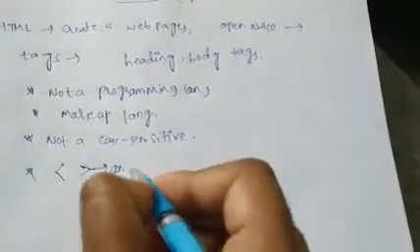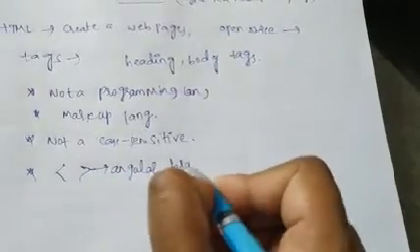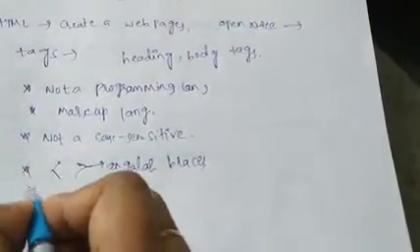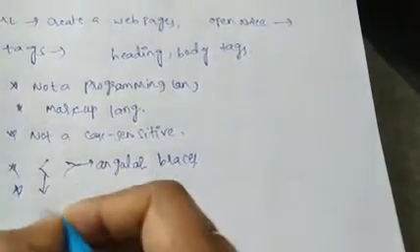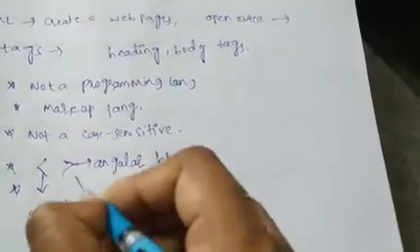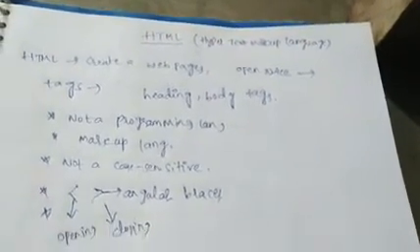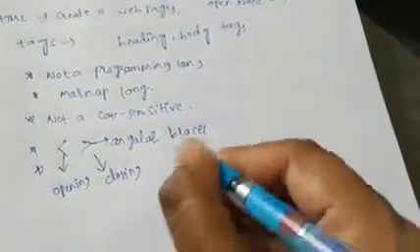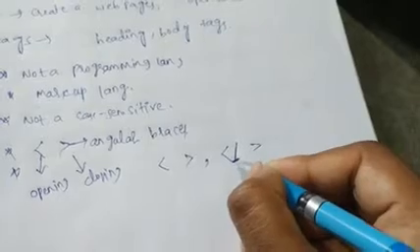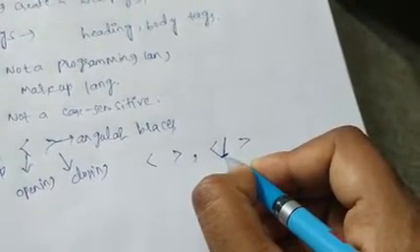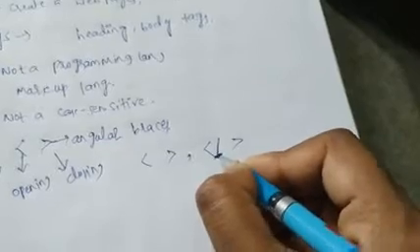And next, HTML tags are elements surrounded by angular braces, starting and ending with the angular braces. This is called the angular braces. Every HTML tag has an opening tag and a closing tag. The opening tag is written directly like this, and the ending tag uses a backslash. This symbol is called the backslash. This is the ending tag, and the end tag is written like this.